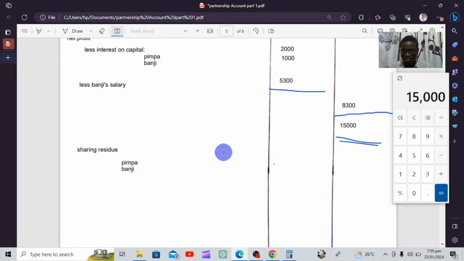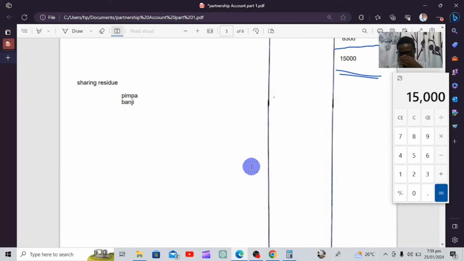They say they'll be sharing in a ratio of 2 to 1. So I'm going to show you how to do ratios. You've done this in math. They've said they're sharing in 2 to 1, so 2 is for Pimpa and 1 is for Banji, as mentioned in the question. You follow it the way it is. If the ratio had been given starting with Banji, you would swap them. But the way they are is the way they are. So 2 is for Pimpa and 1 is for Banji.